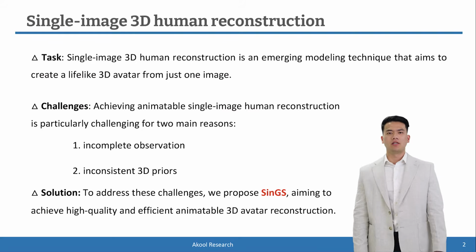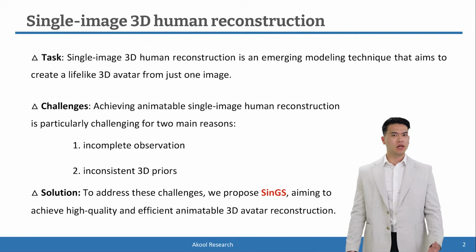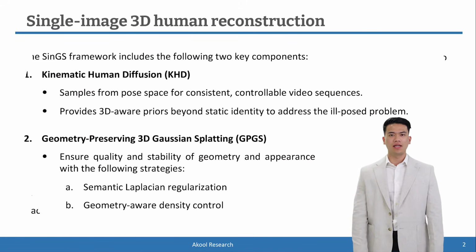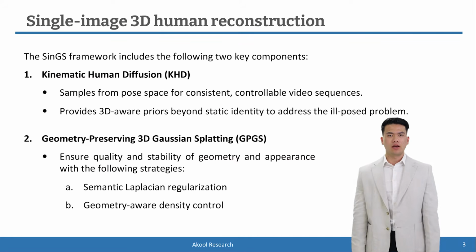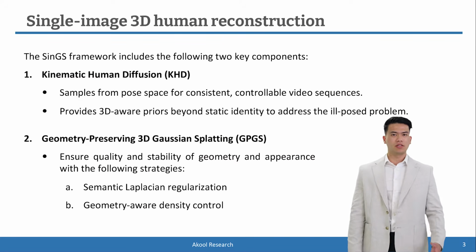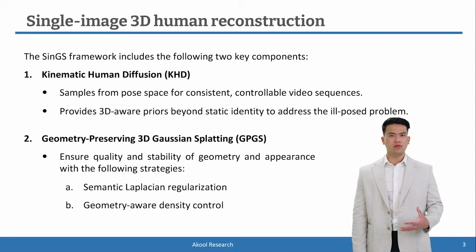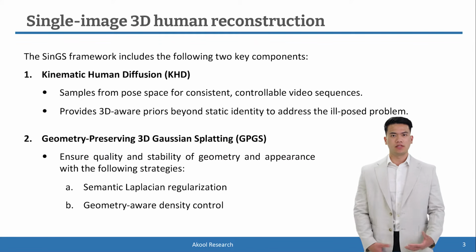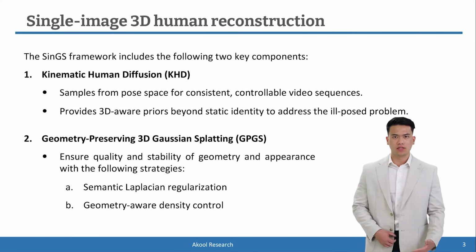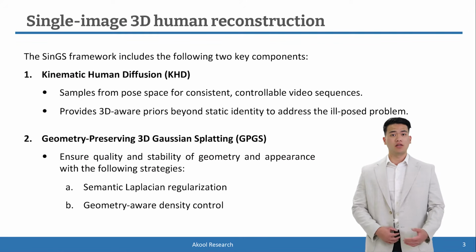To address these challenges, this paper introduces a novel single-image three-dimensional human avatar reconstruction framework, named SynGS. At the core of our SynGS framework are two key components: kinematic human diffusion and a highly geometry-preserving three-dimensional Gaussian splatting. Kinematic human diffusion is designed to sample a highly 3D consistent human sequence within the pose space, based solely on a single input image prompt.